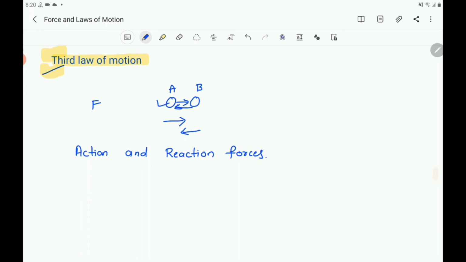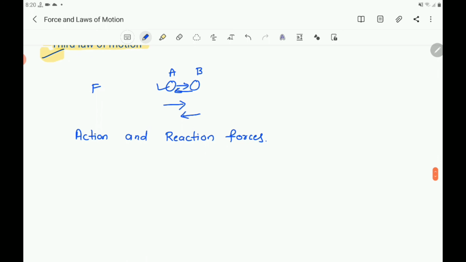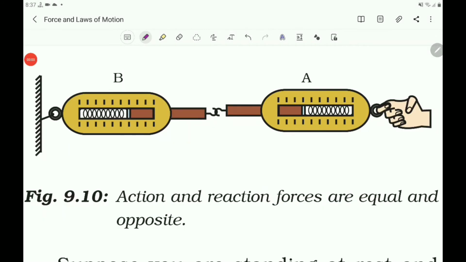Here, if one object exerts a force on the other and the other object exerts a force on the first one, then the force exerted by the first one is called the action and the force exerted by the second one is called the reaction. So, action force and reaction force.